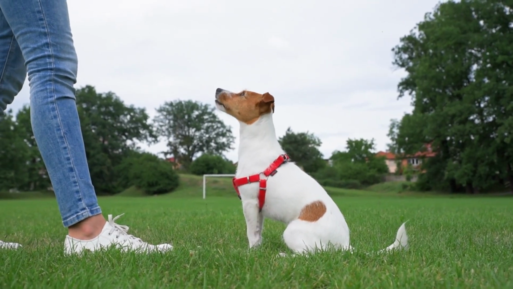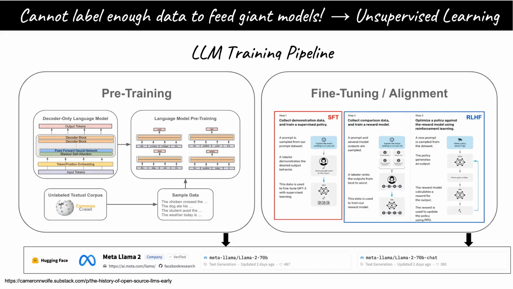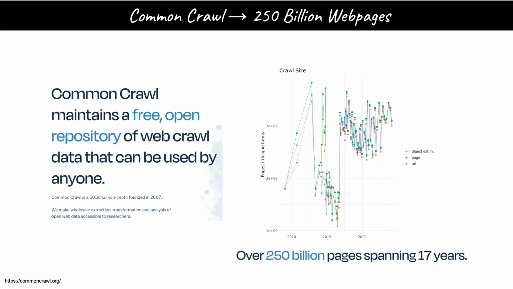If you go on Hugging Face, this is a giant repository of open source models and more. You will see that Meta has released numerous versions of Llama 2. The one that ends with 70B is one that has completed pre-training, ready for you to do the SFT and RLHF by yourself. The one that ends with Chat is the one that has completed the whole training pipeline. As an example of what data is used during unsupervised pre-training, The Common Crawl contains 250 billion web pages collected over 17 years. You might wonder how this kind of unstructured data is used for training.